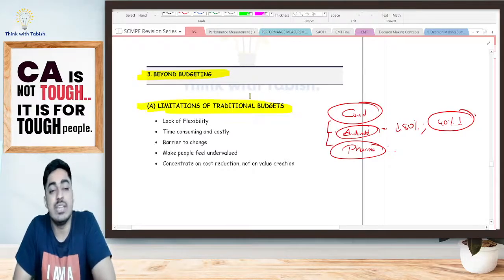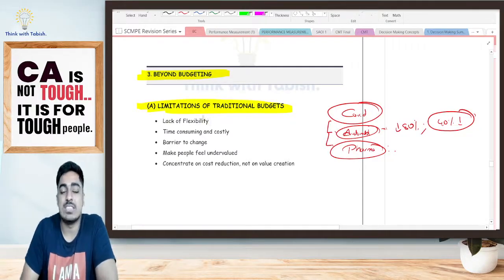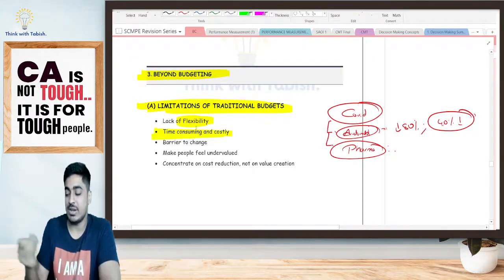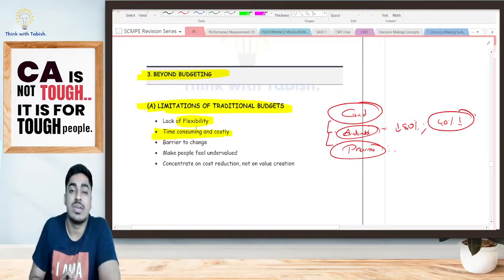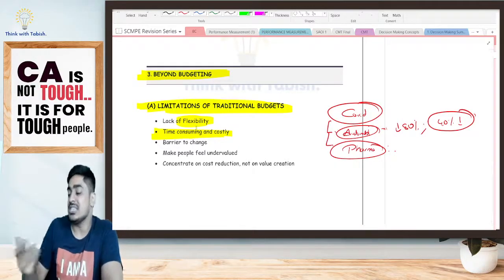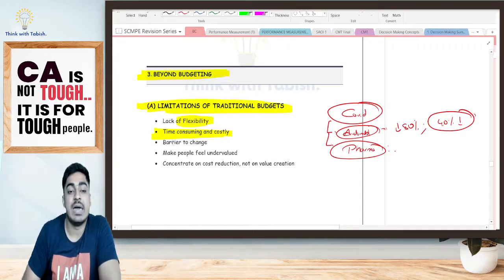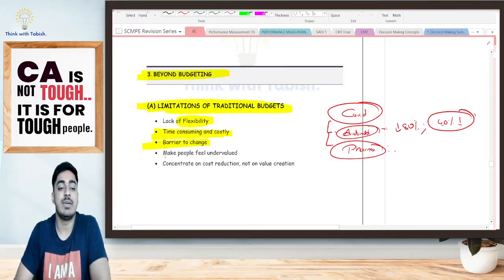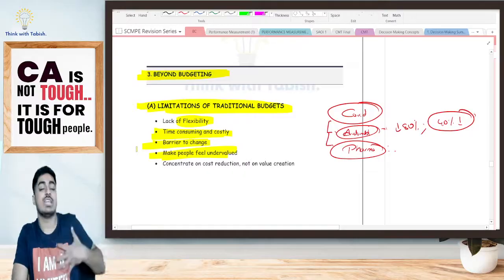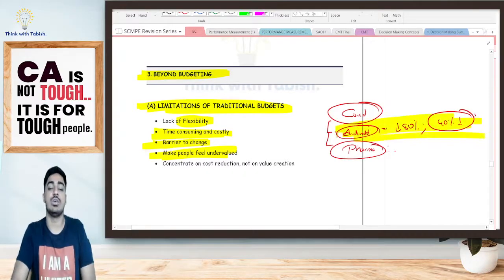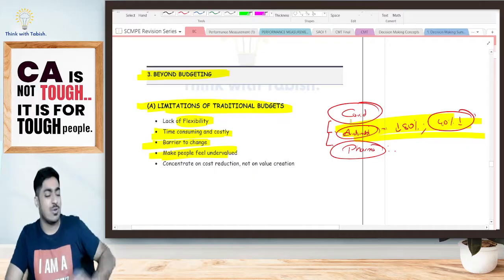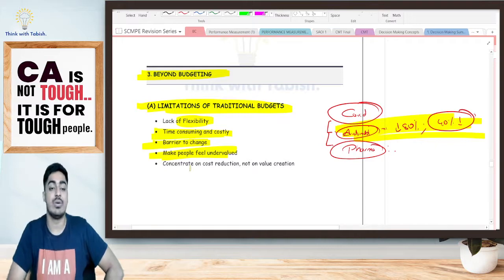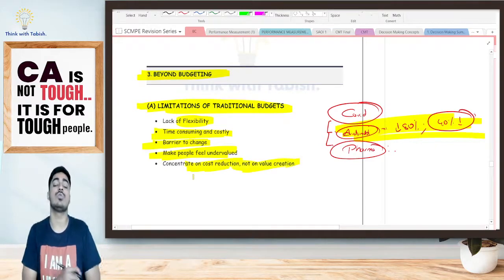Firstly, we are telling what all are the limitations of traditional budget. Quickly, I'll tell. Lack of flexibility. It is not giving me flexibility to change based on the change in the market. It is time consuming and costly. Whatever time and efforts I've put in, the reward is not there, because ultimately the conditions change and my budget will not be useful. Barrier to change. Traditional budget will often create a barrier to change. Again, it will make people feel undervalued. Yes or no? People who have not achieved, in this particular case the Maruti Suzuki manager, we'll be scolding him, telling why did he not achieve the budget. But look at the reality, boss. It will make people feel undervalued, and it is concentrating on cost reduction, not on value creation.